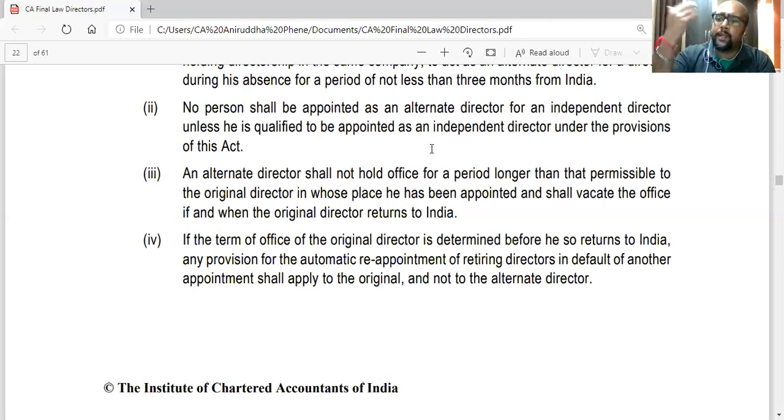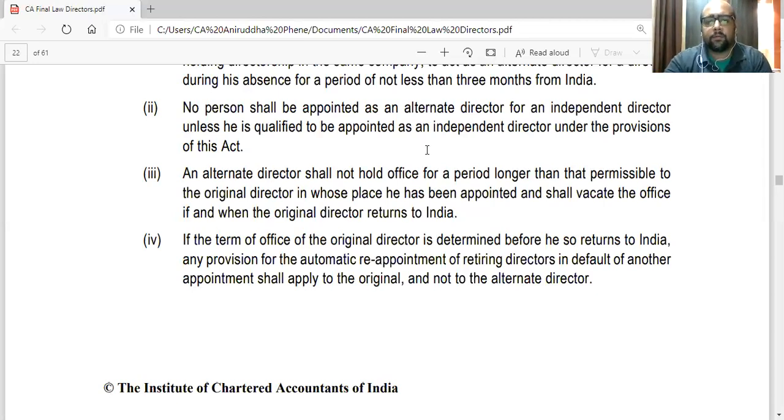For example, if the original director retires at the next AGM as per the rotational rules, even though he is out of India, then even the alternate director will retire. Or before that happens, if the original director returns to India, then also the alternate director has to vacate.